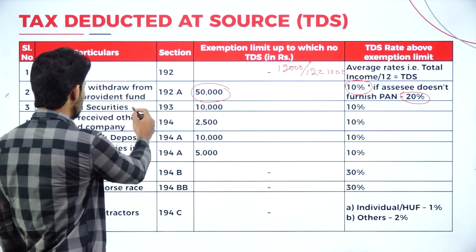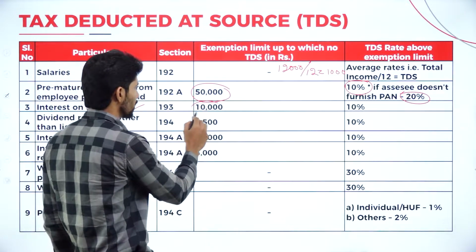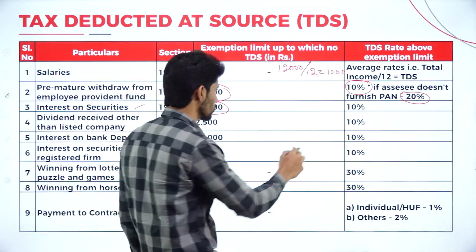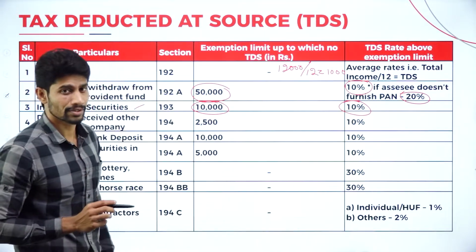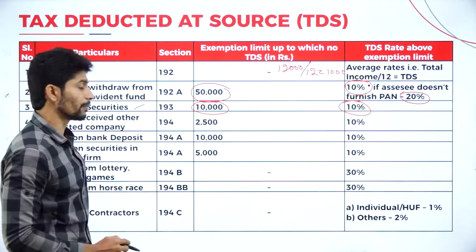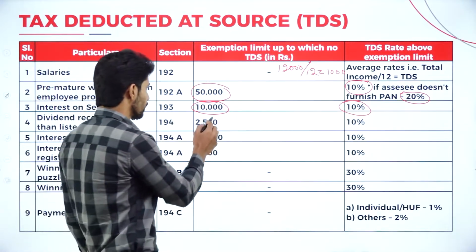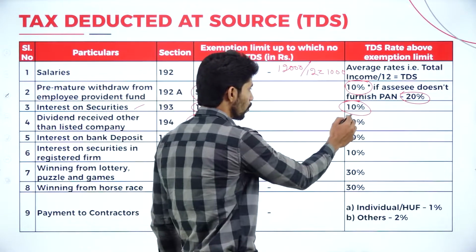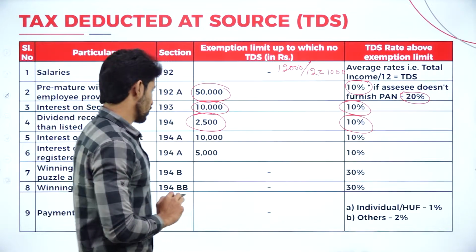Next one is interest on securities. Interest on securities up to 10,000 is exempt; they will not collect any TDS amount. If you are collecting more than 10,000, then they will charge 10% TDS. Next, dividend received other than from a listed company. If any dividend is received from other than a listed company, then up to 2,500 they will not deduct. If it is more than 2,500, they will deduct TDS of 10%.